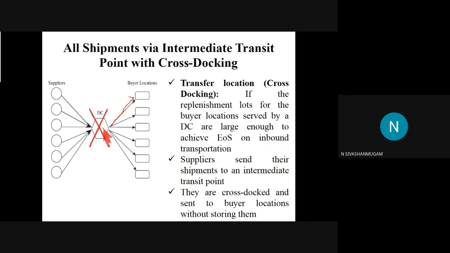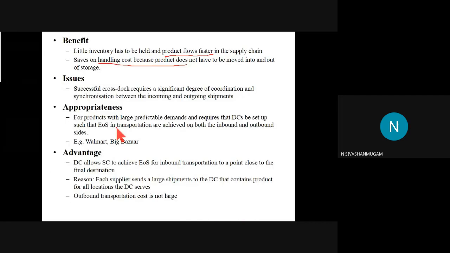Then once we start the distribution, they need to be handled again, shifting from truck to storage room, then from storage room to truck again. That is called the material handling charge. Since we are not having any storage rooms here, the handling charge will be low in this case.